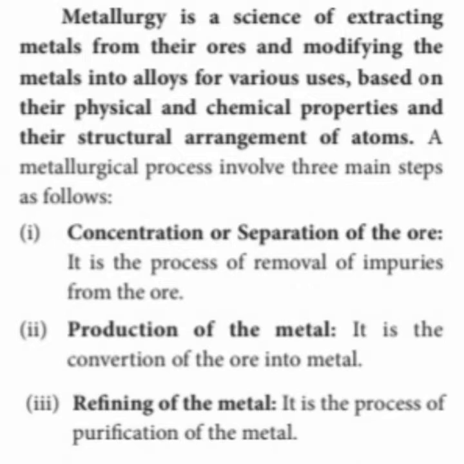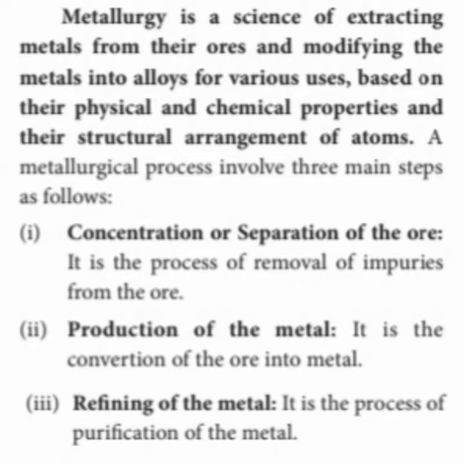We know that under the earth crust there are a lot of impurities: rocky impurities, sand particles, dust, clay, etc. Along with those particles, the metal we need is also present. So we have to concentrate the metal alone and remove the impurities from the ore. So concentration is a process of removal of impurities from the ore.